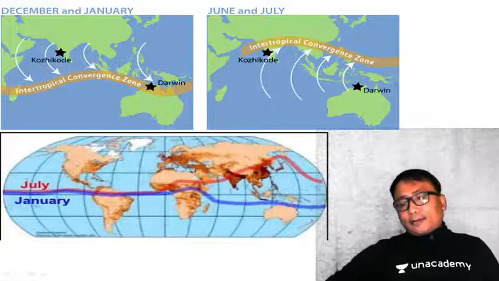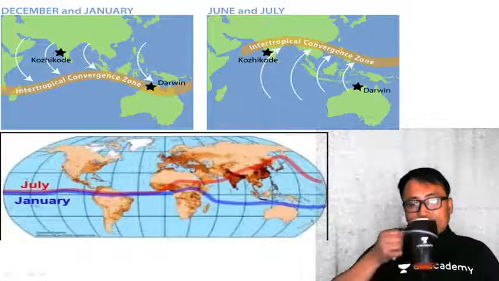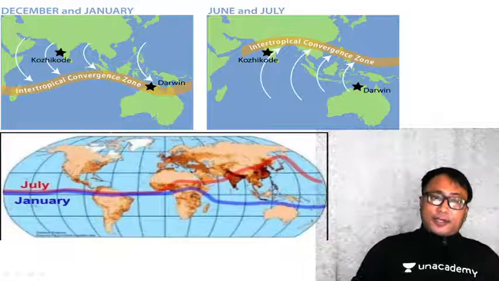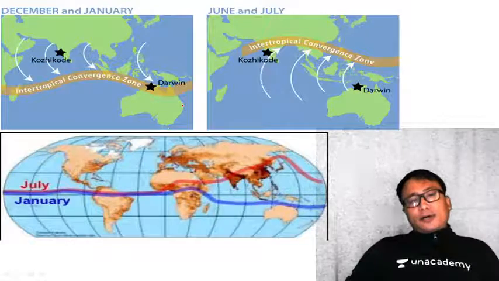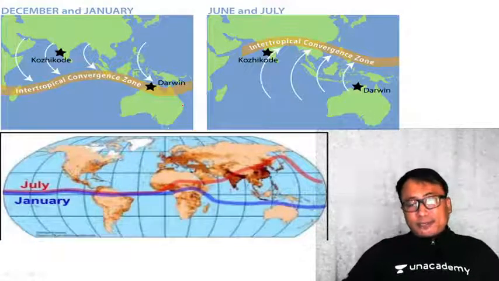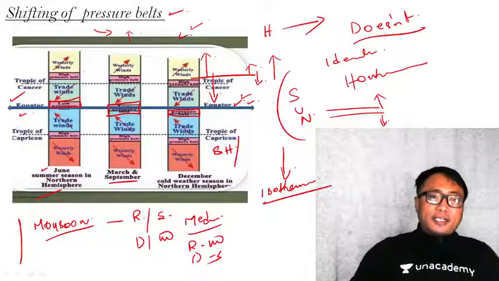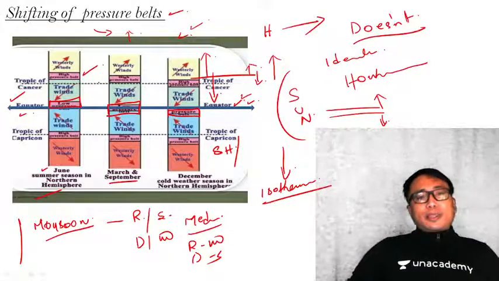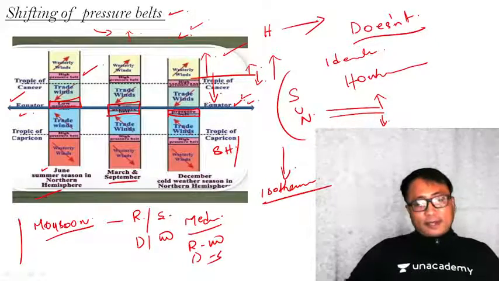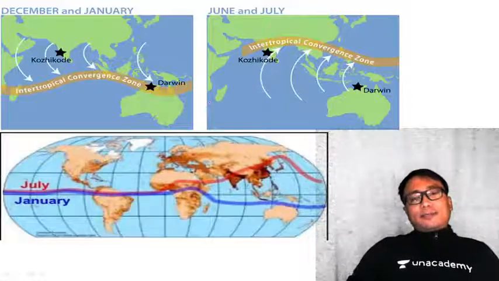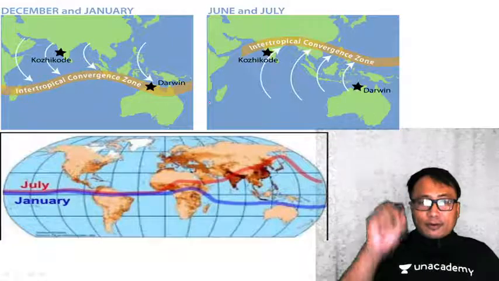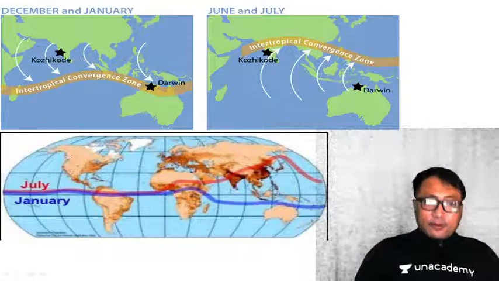You see here the diagram or the graph which is in front of you. In real life, in actual, it happens like this. Till now, in your GC Leong or in your other NCERT books, you must have already seen this kind of pressure belt shifting. But this is just for the sake of understanding that they have given this one. But in real life, the change in the pressure belt or the shifting in the pressure belt happens in this way. You kindly follow the pointer and let me tell you here.